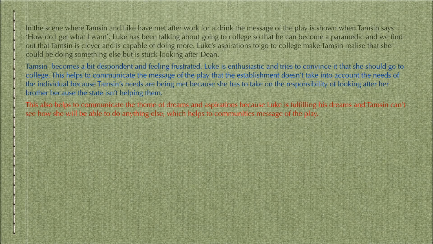In the fourth point, I'm using the quote, "How do I get what I want?" when Tamsin and Luke are outside the pub. I start by describing what's happening at this moment when Tamsin says the line. In explaining how this communicates the message, I'm saying that Tamsin's needs aren't being met because she's having to look after Dean. And in the analysis, I'm linking it to the theme of dreams and aspirations, because Luke is trying to achieve his aspirations, but Tamsin doesn't know how she will get hers. Then linking it back to the question about the message.